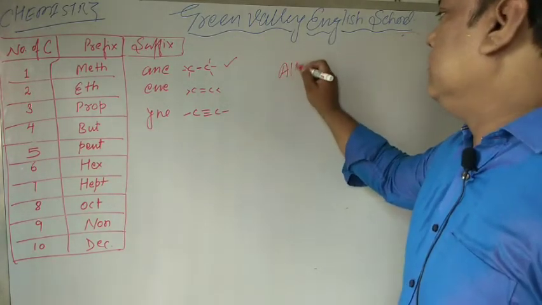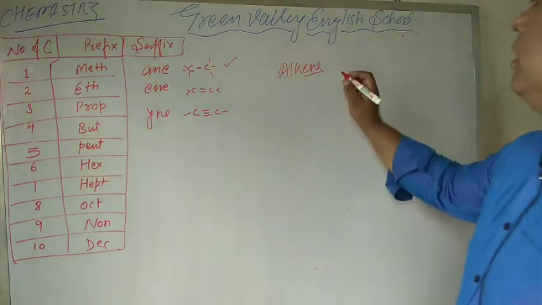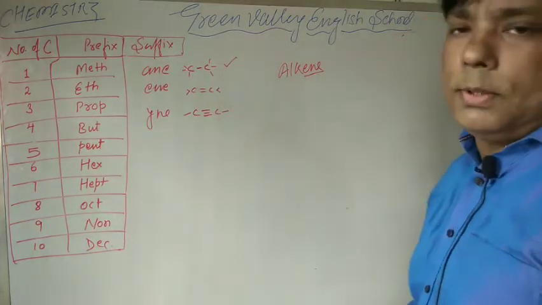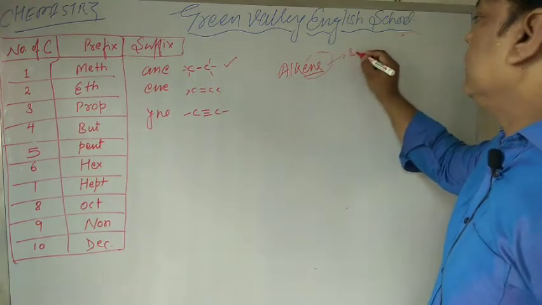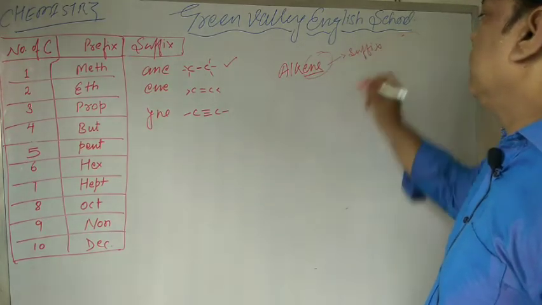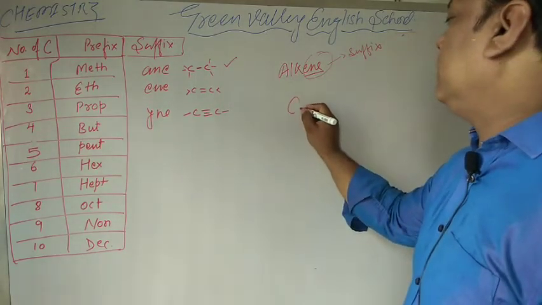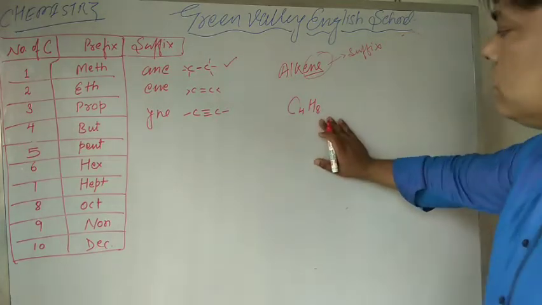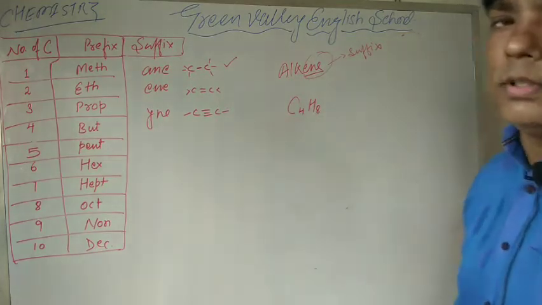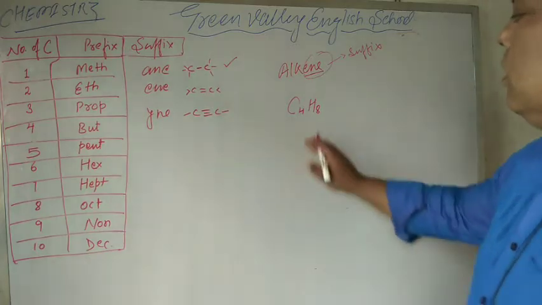Okay. Now, for alkene, that means if there is a double bond between carbon and carbon atom, then our suffix is ene. Right? Suppose that we have C4H8, the number of hydrogen atoms is just double that of carbon, then there should be a double bond between carbon and carbon atom.